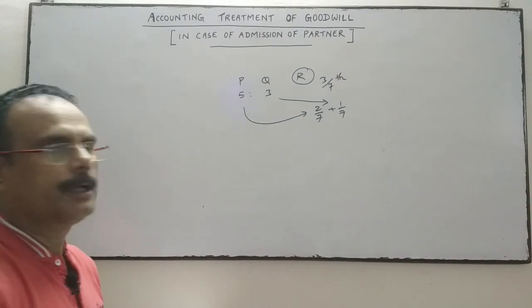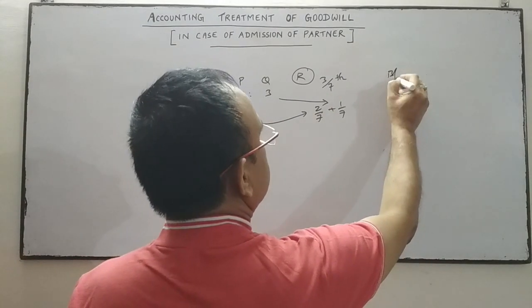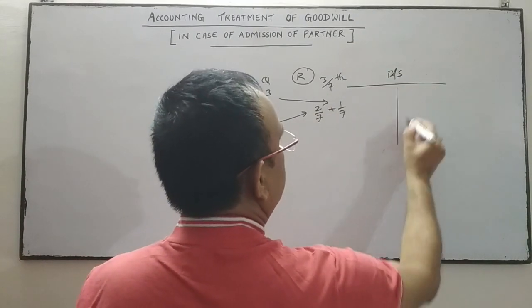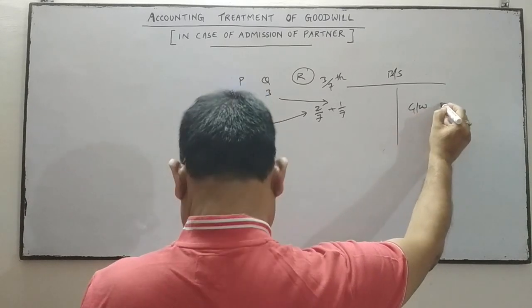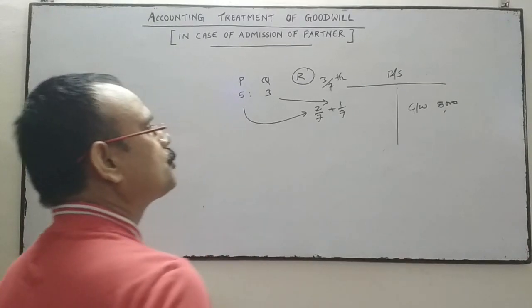Goodwill appears in the books, means in the balance sheet, on the asset side, rupees 8,000. Goodwill appearing in the books is rupees 8,000.